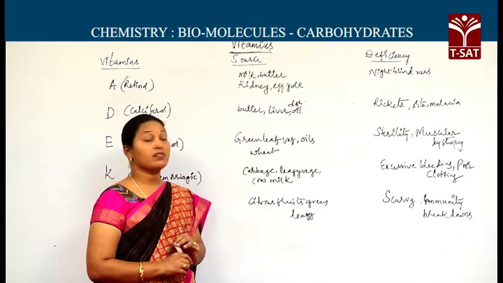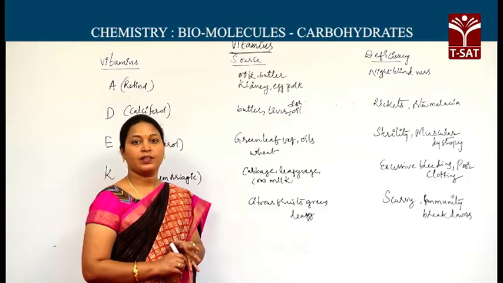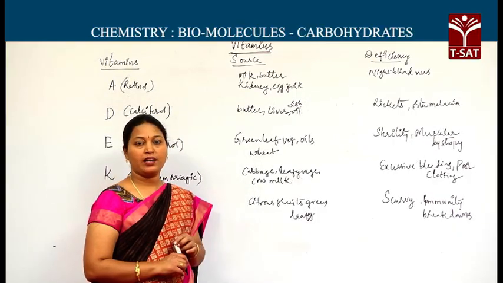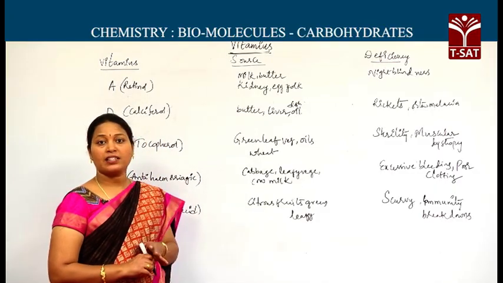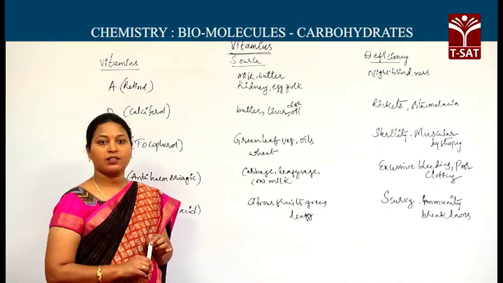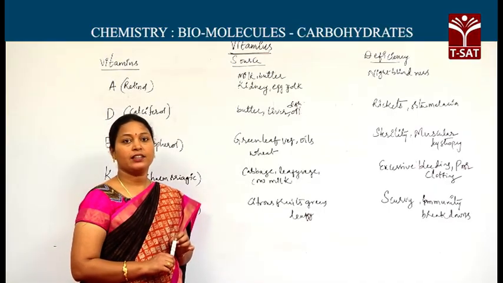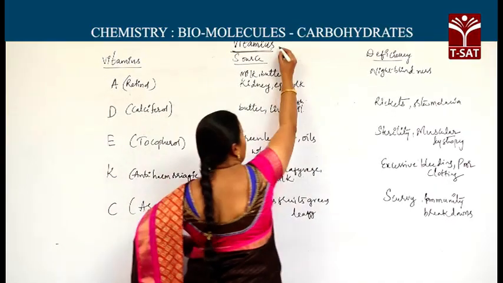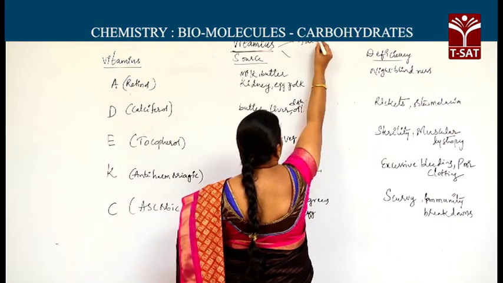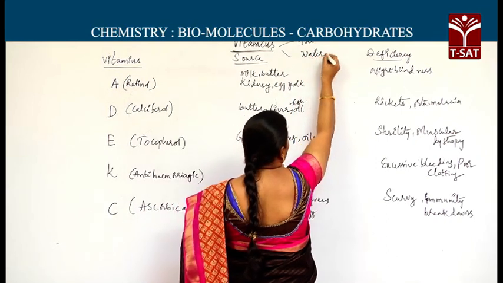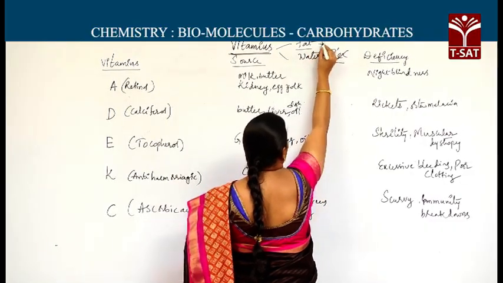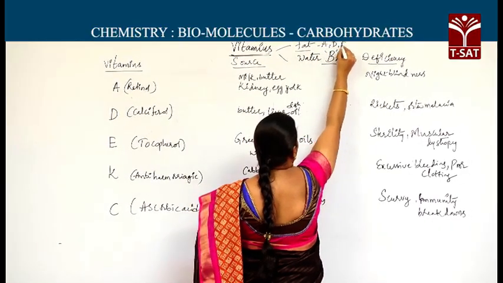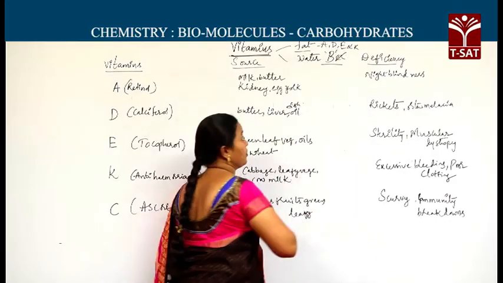There are different types of vitamins which are very necessary for our regular metabolic activities. These are especially necessary for children, pregnant women and growing children also. These vitamins are basically classified into two types based on solubility: fat soluble and water soluble. B and C are the water soluble vitamins. The leftover A, D, E and K are the fat soluble.